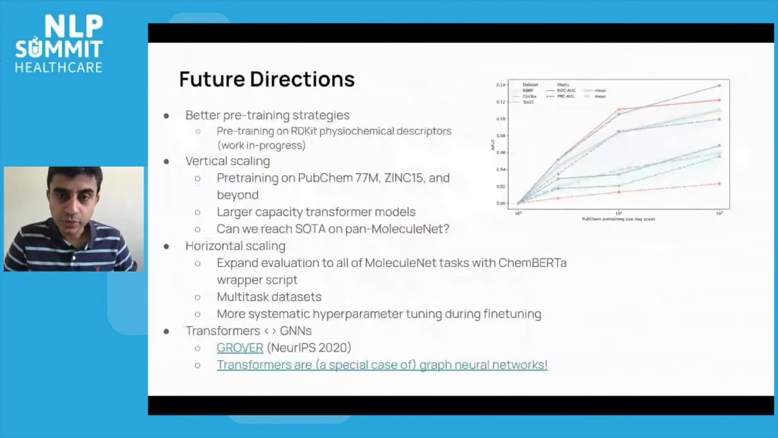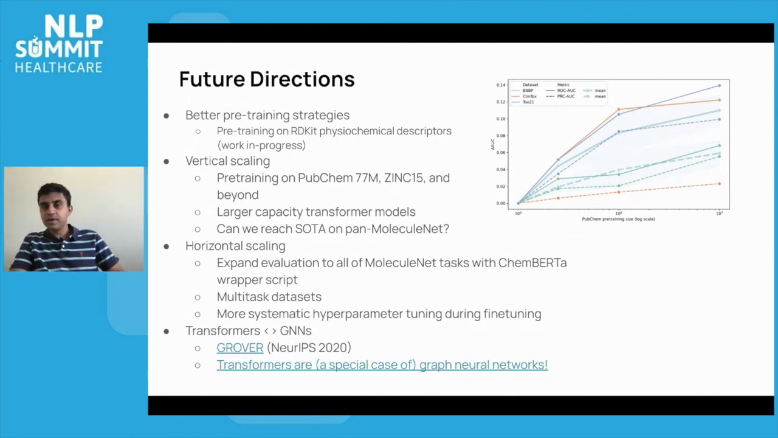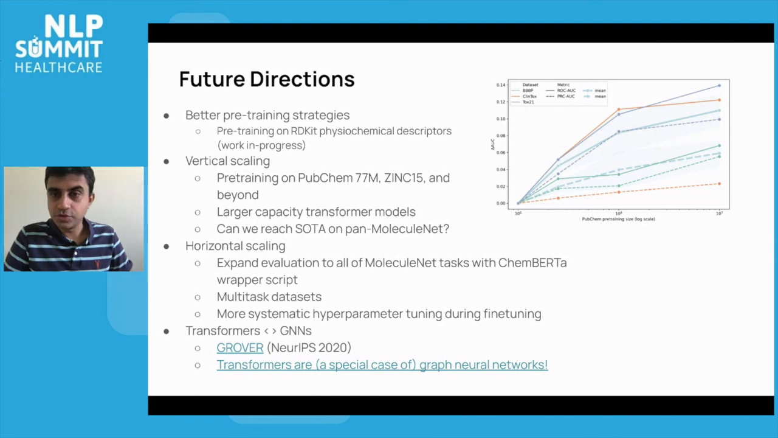So, concluding the talk, there are a lot of reasons we think to be excited about these techniques for molecular machine learning. The biggest one, of course, is over here on the right, where we see this semi-supervised learning effect: as we pre-train on larger and larger datasets, we see nice downstream improvements. In our ongoing research, we're working on improving the pre-training strategies and continuing to scale pre-training on larger and larger datasets.